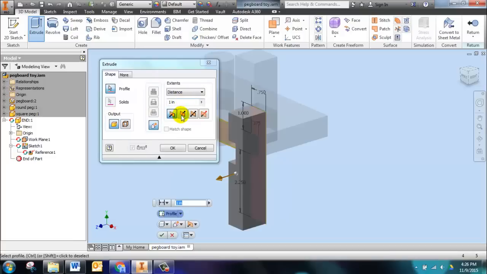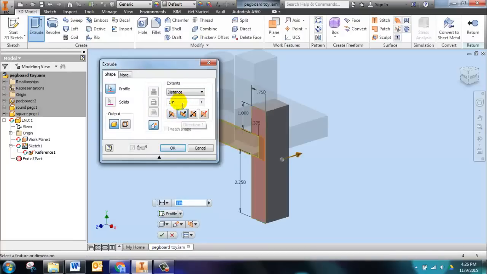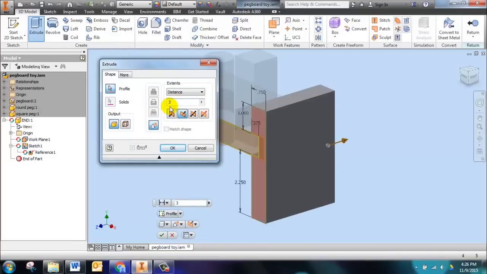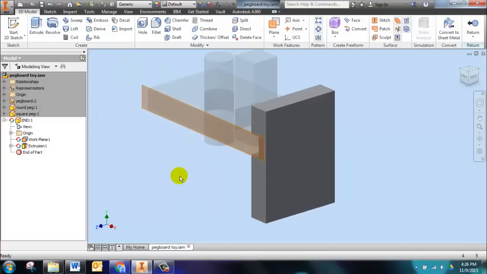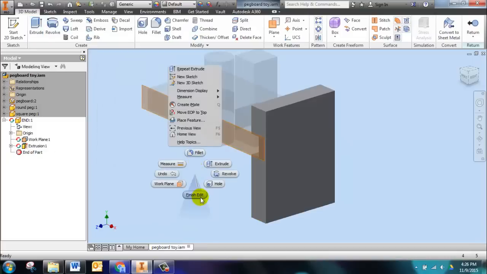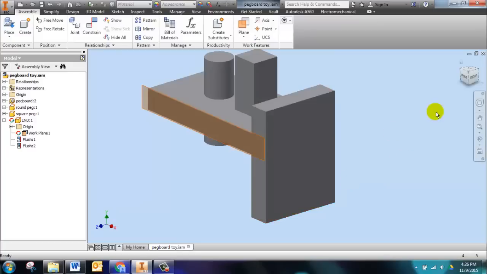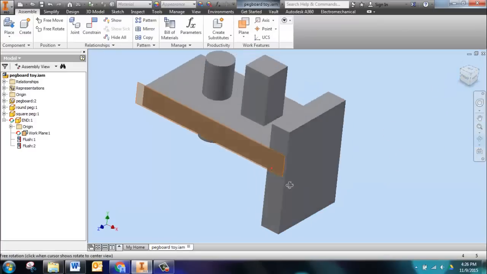It needs to go the other way, so we can flip it right there, flip. And then type in 3 inches. Okay. Now we can right-click and finish edit. Isn't that awesome? Look at what we did.